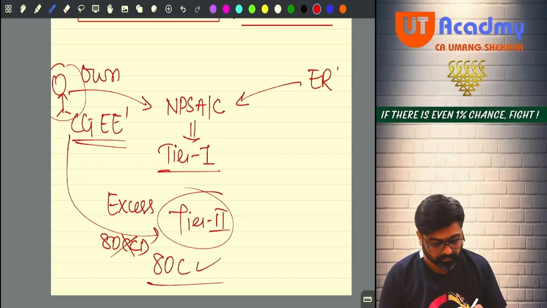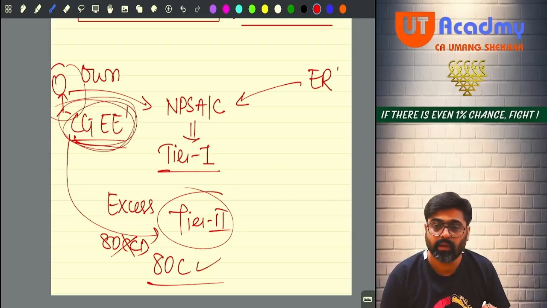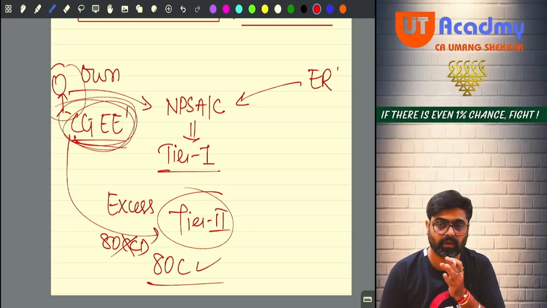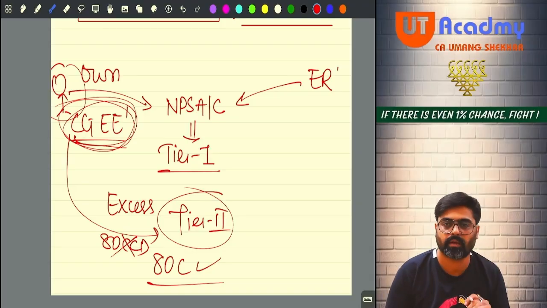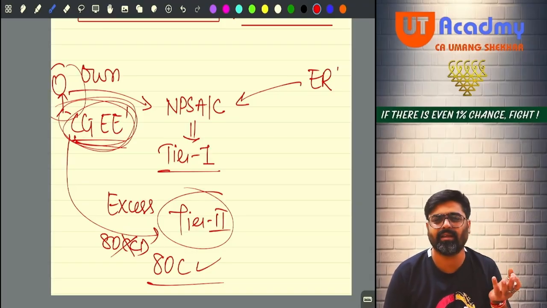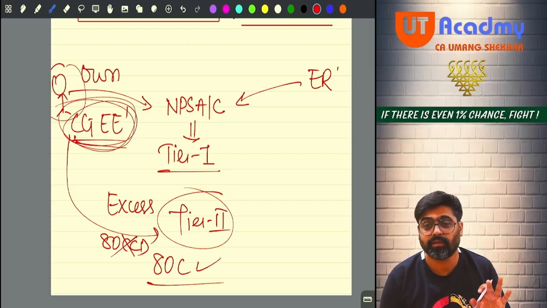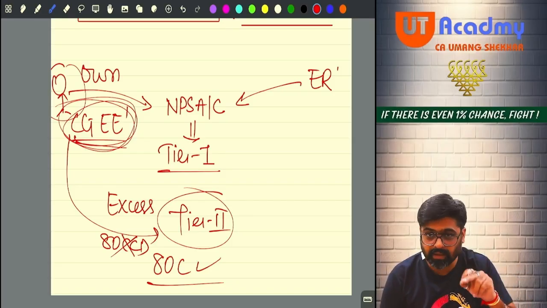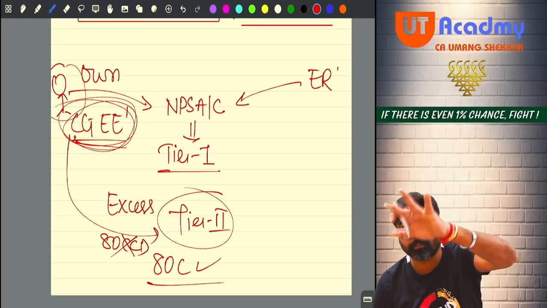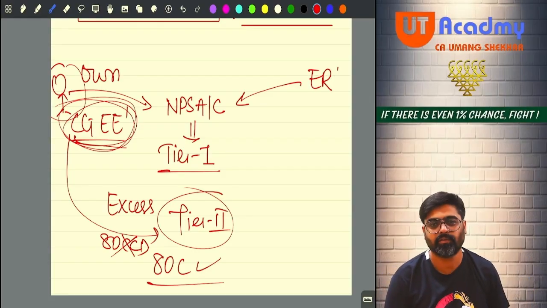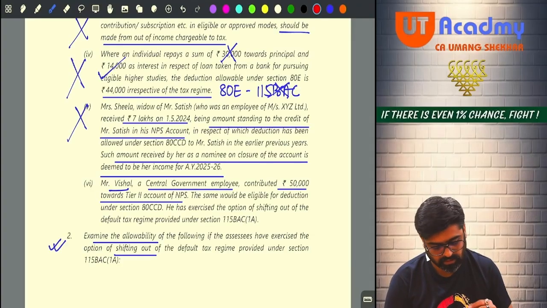But only if you are a central government employee and you promise that for a minimum period of 3 years you are going to keep this amount deposited over there. Okay, so that is an extra requirement. This deduction will be allowed under 80C only if it is made in a Tier 2 account by a central government employee only. Done, sir? So what is written?